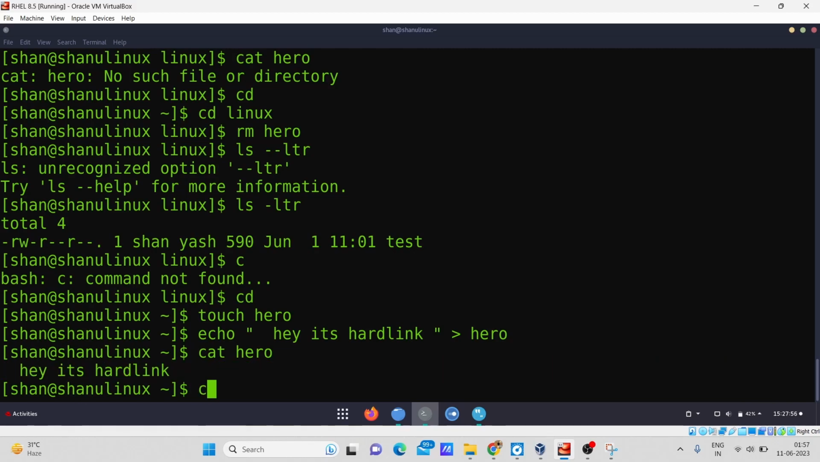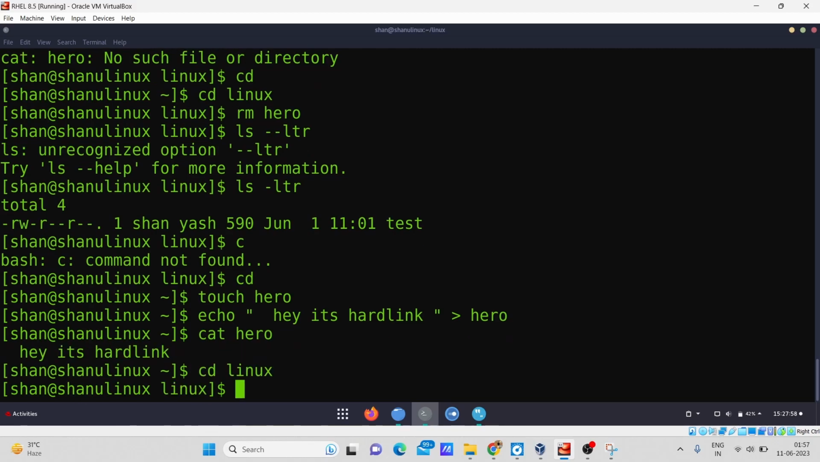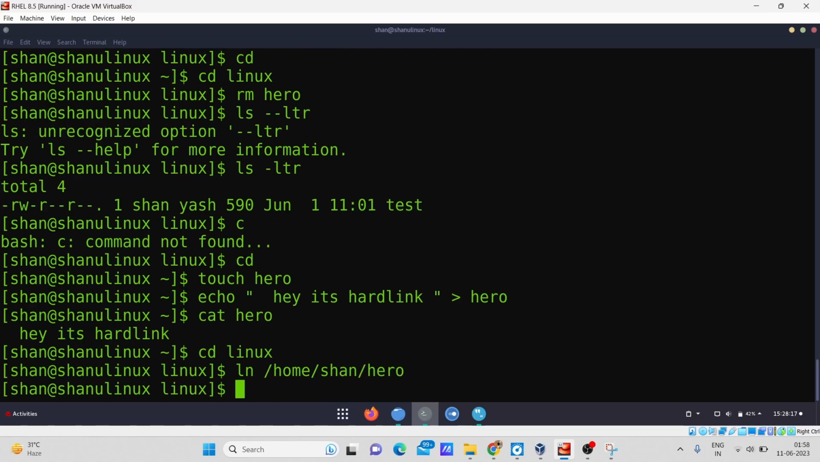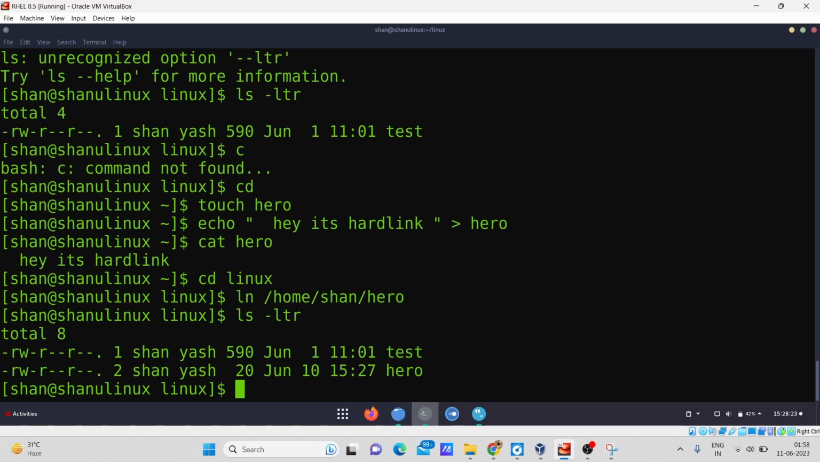Now I will try to create the hard link in my Linux directory. For that, the command is very simple. The main difference between them is that you simply write only ln. In the soft link, we used to write ln -s, but in the hard link, you just write ln, a space, and the path of your file, which is here slash name of the file. So yeah, you can see it has been created. If you want to see, then you simply write the command ls -ltr, enter.